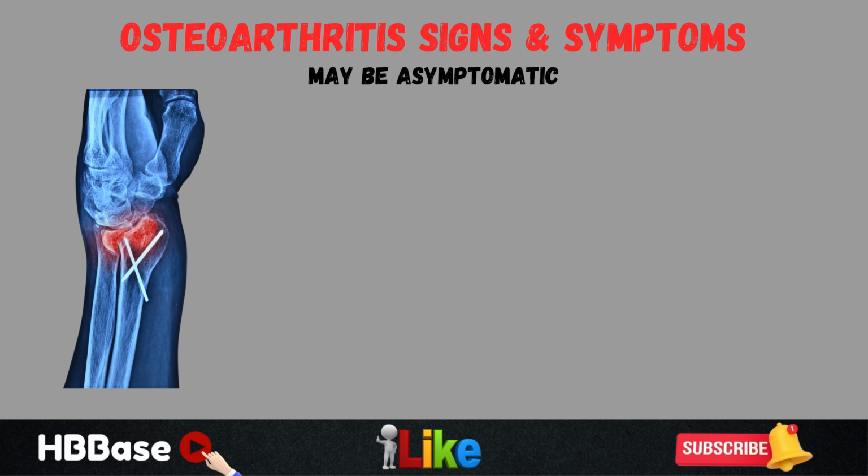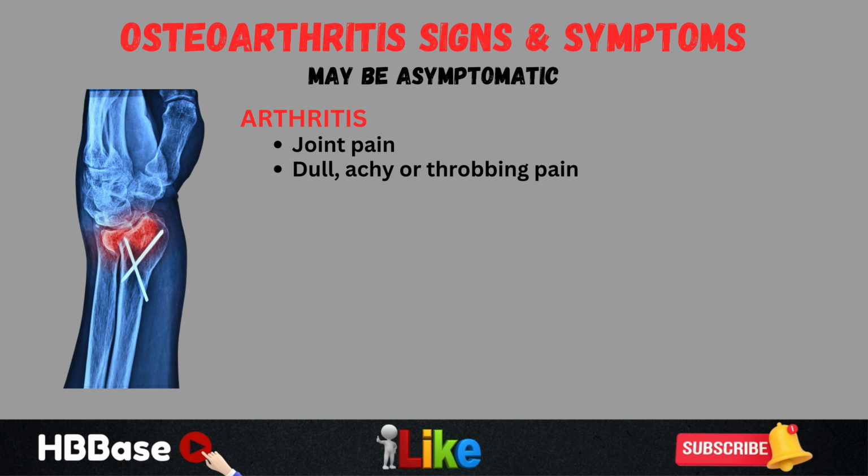Well, because it is osteoarthritis, we're going to have symptoms of arthritis. Arth meaning joint and itis meaning inflammation. So we're going to have joint pain. And this joint pain is going to be a dull, achy, or throbbing pain. It can often be described as a deep pain within the joint.